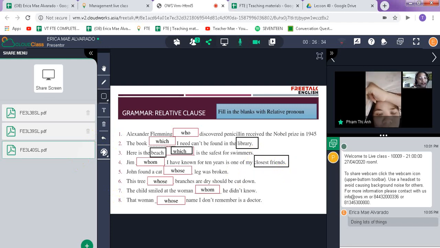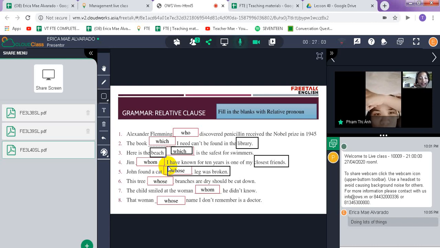Number 5: John found a cat whose leg was broken. Whose leg was broken. John found a cat whose legs were broken. Was.